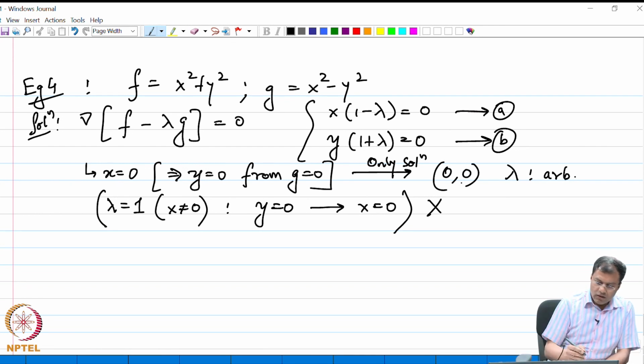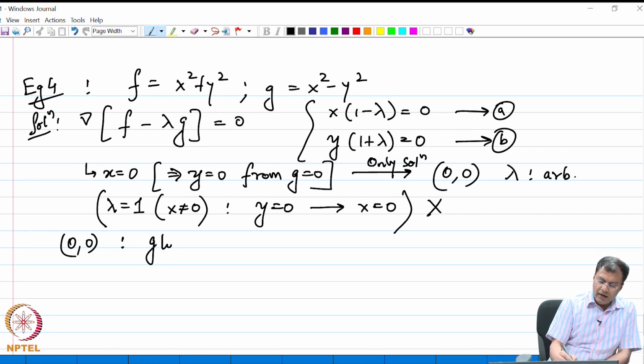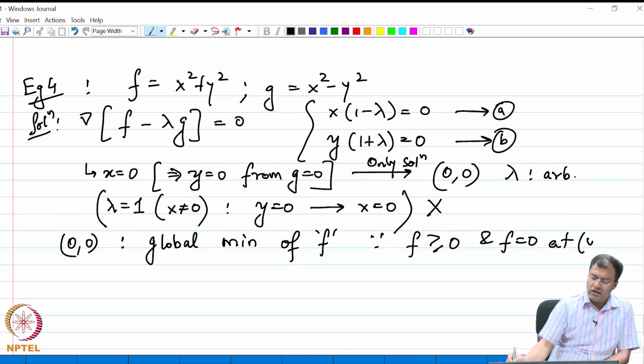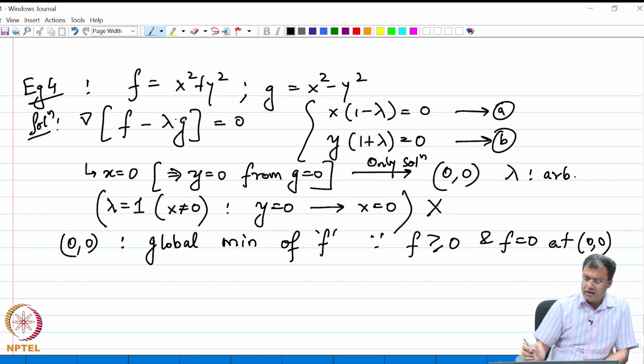It turns out that 0 0 is the global minima of f, because f is greater than or equal to 0 and f is equal to 0 at 0 0, right. So, it is a global minima, and let us do the same exercise, try to draw f and g.